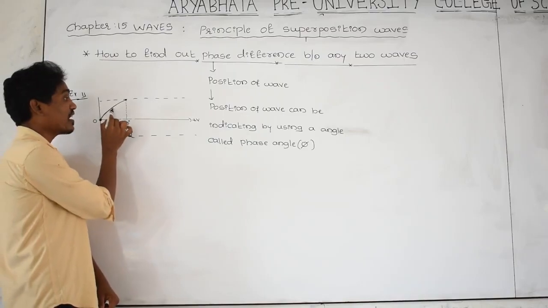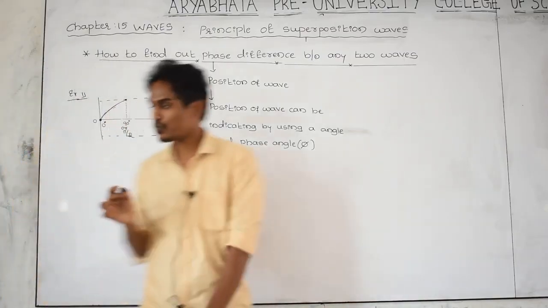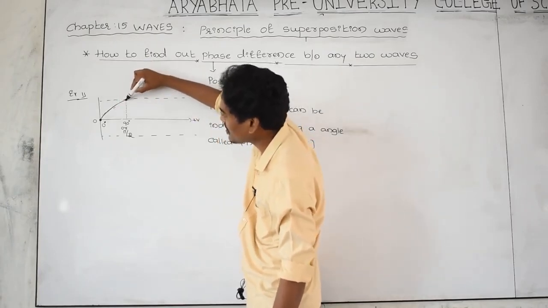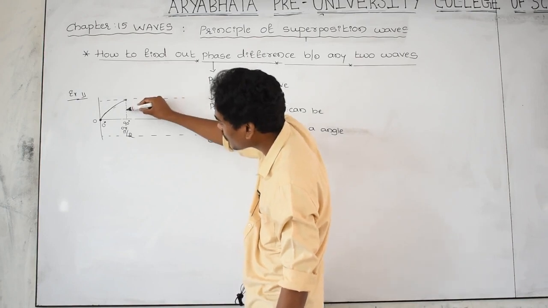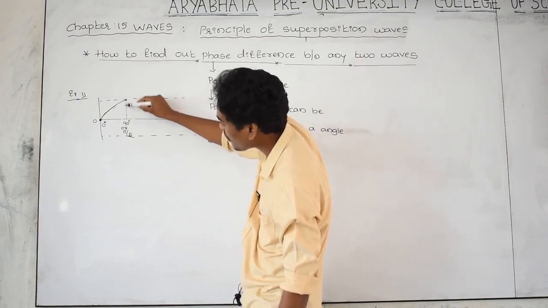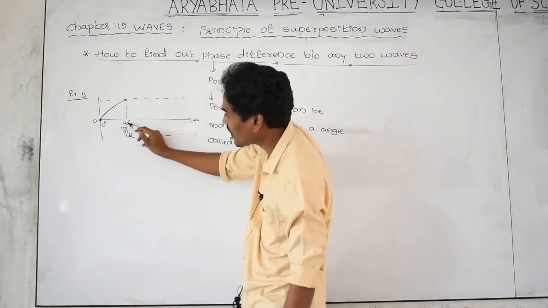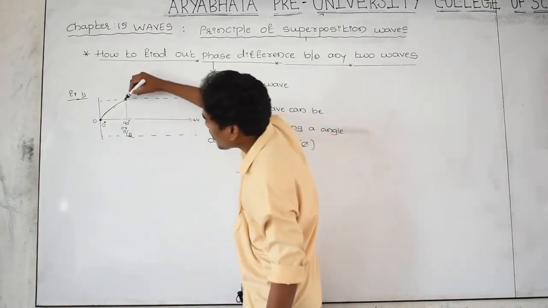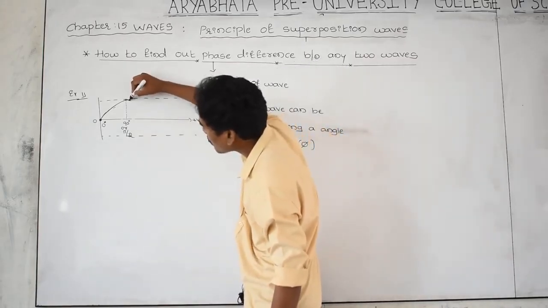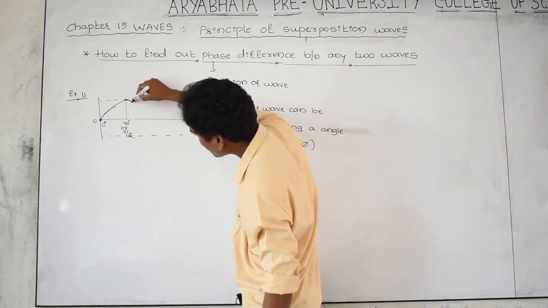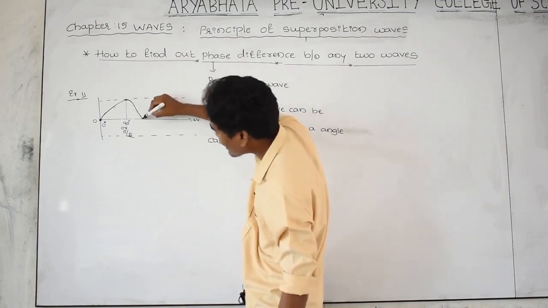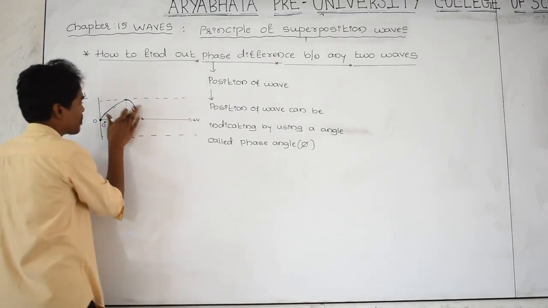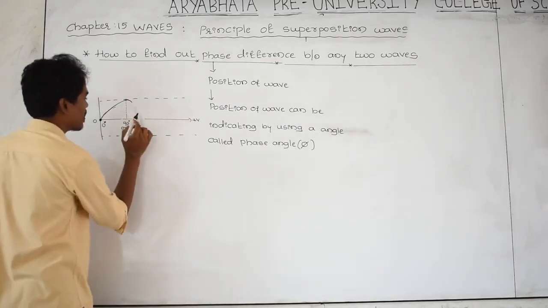If the wave is moving like this, the wave is at this position. This is the waveform. What is the position of the wave? The position of the wave can be indicated by the angle 90 degree, or in terms of radian it is pi by 2. Or if the wave is moving like this, where is the position of the wave? Yes, here is the position of the wave.